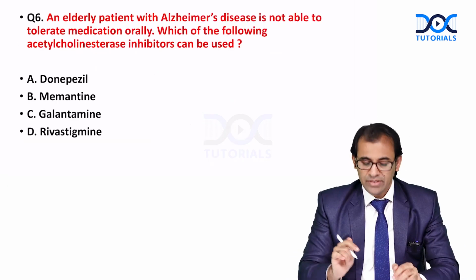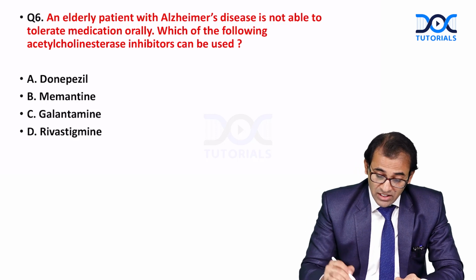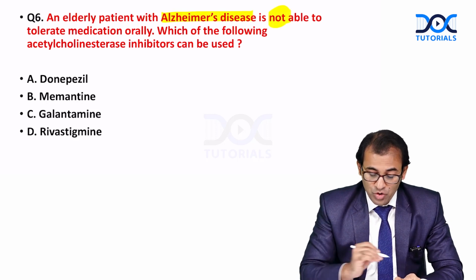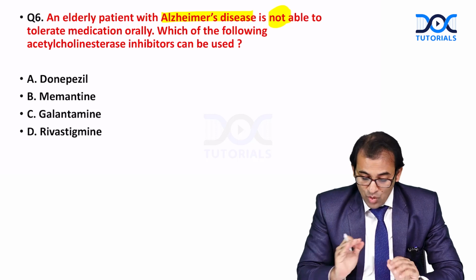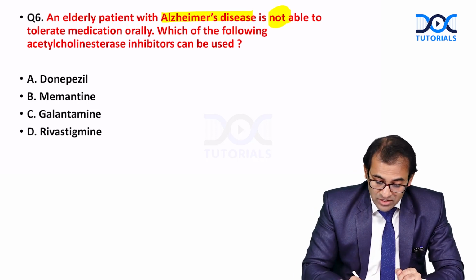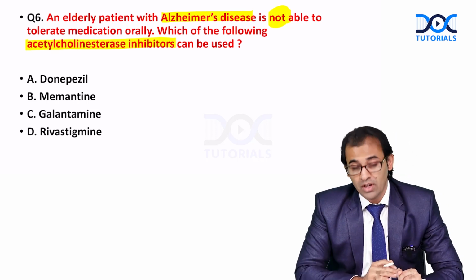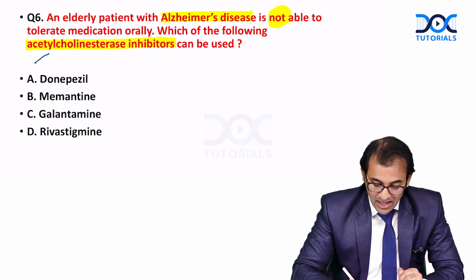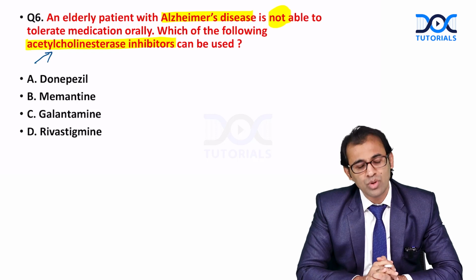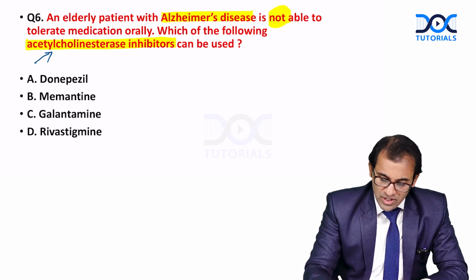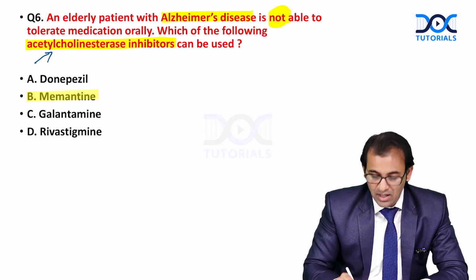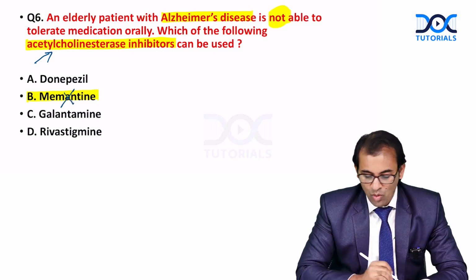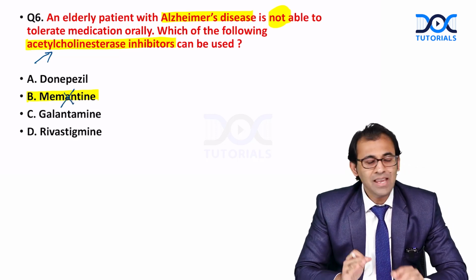Next question. Say question number 6. An elderly patient with Alzheimer's disease is not able to tolerate medication orally. Which of the following acetylcholinesterase inhibitors can be used? So the examiner has specially mentioned here acetylcholinesterase inhibitor. So out of these 4 options, when you see option number B, this is an NMDA antagonist. So this we can easily rule out. Now donepezil, rivastigmine and galantamine.